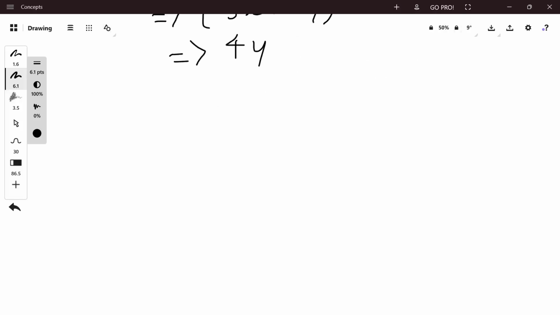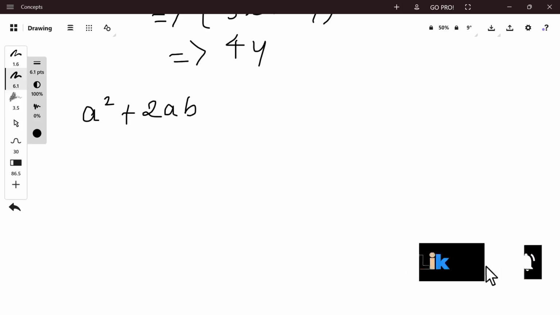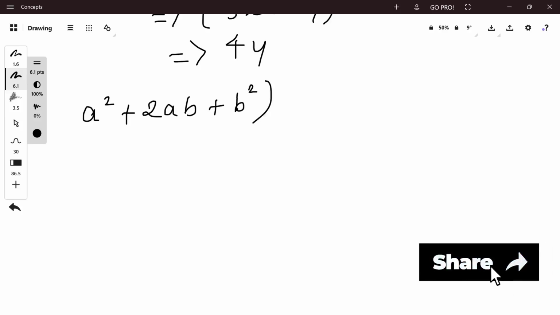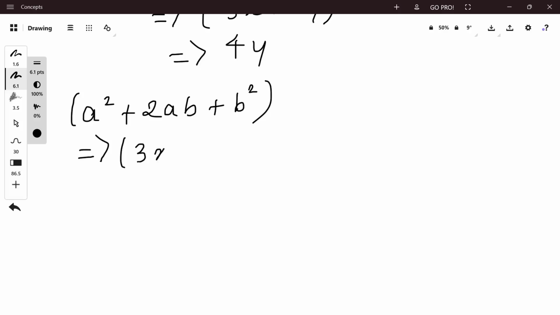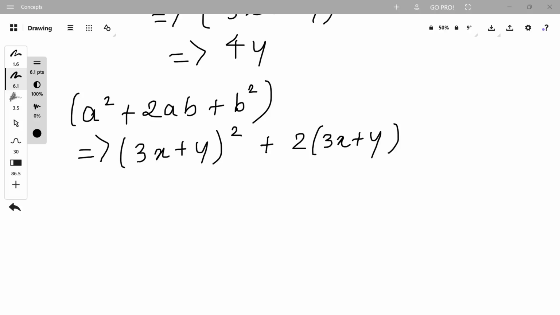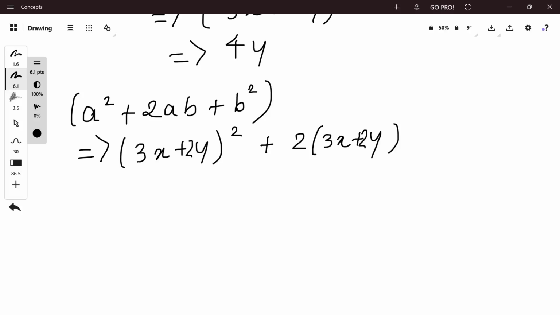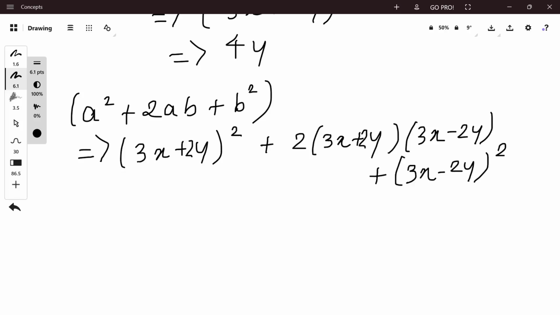Next, solving for a square plus ab plus b square, that is 3x plus 2y whole squared plus 3x plus 2y times 3x minus 2y plus 3x minus 2y whole squared.